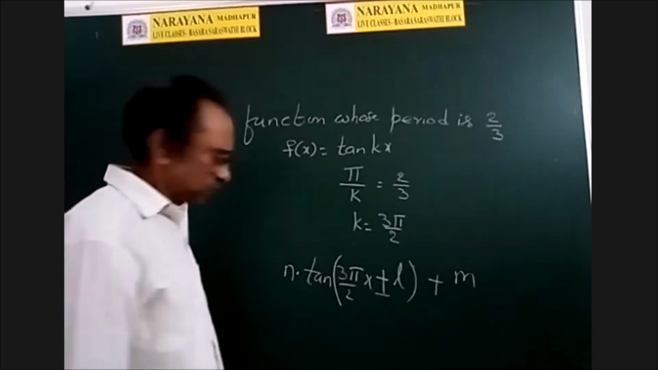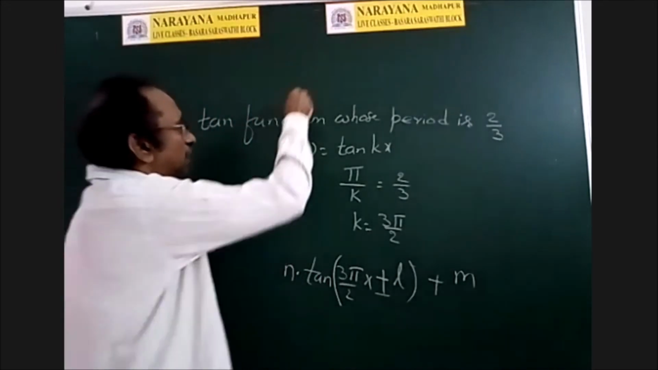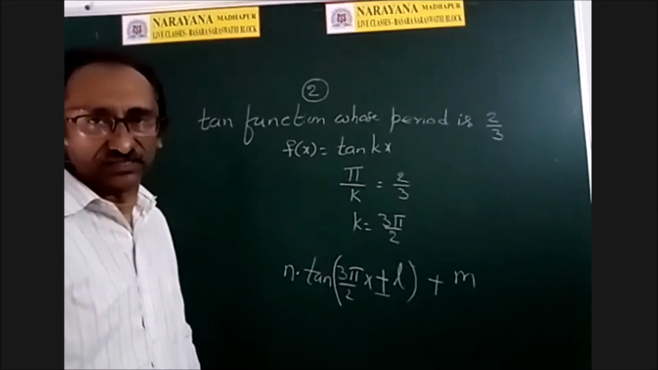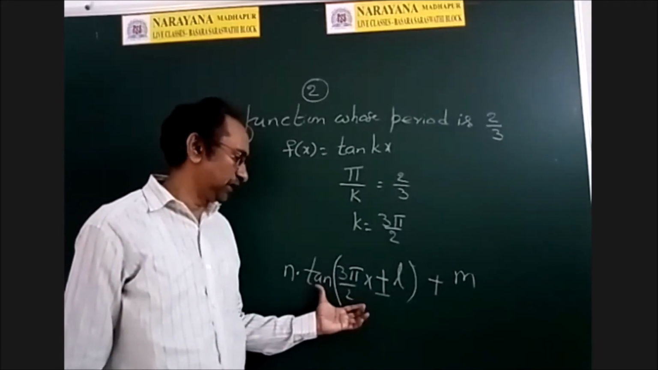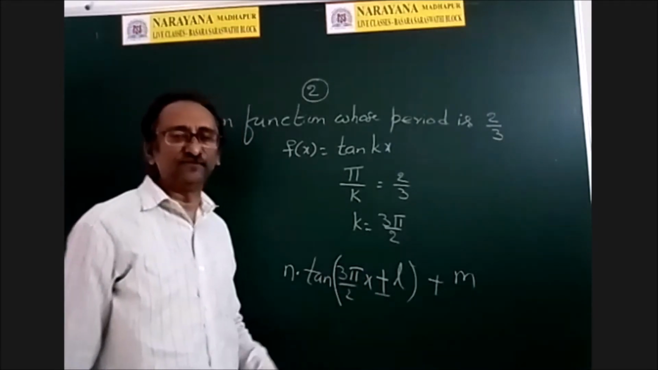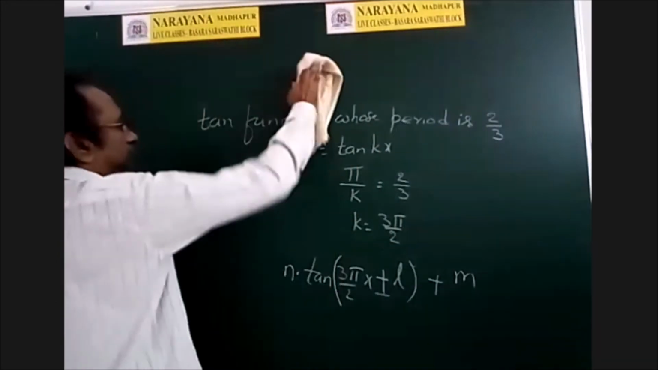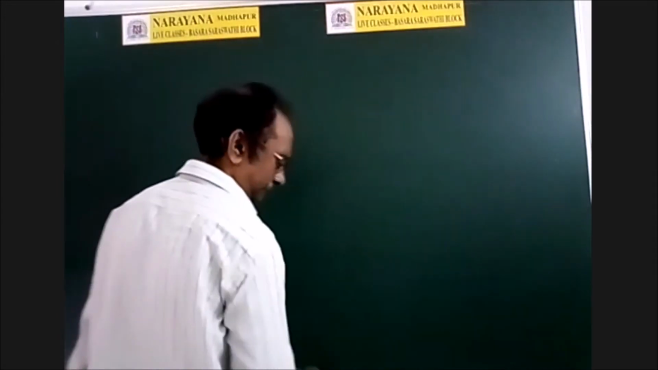So you need not write all that. In your IP examinations and board examinations, this problem will be given for 2 marks. Even then, it is enough to write tan 3 pi by 2 into x. So you will get full marks. Right. Next one.